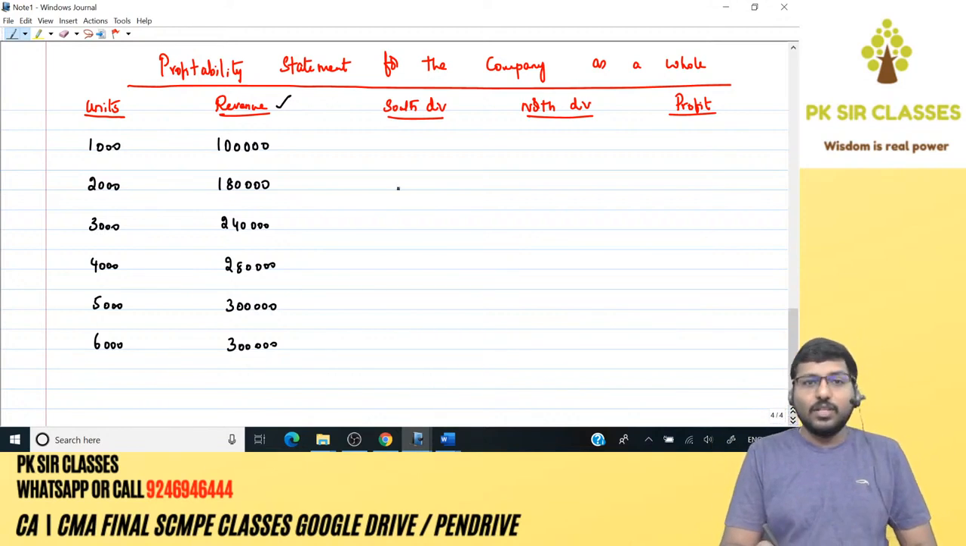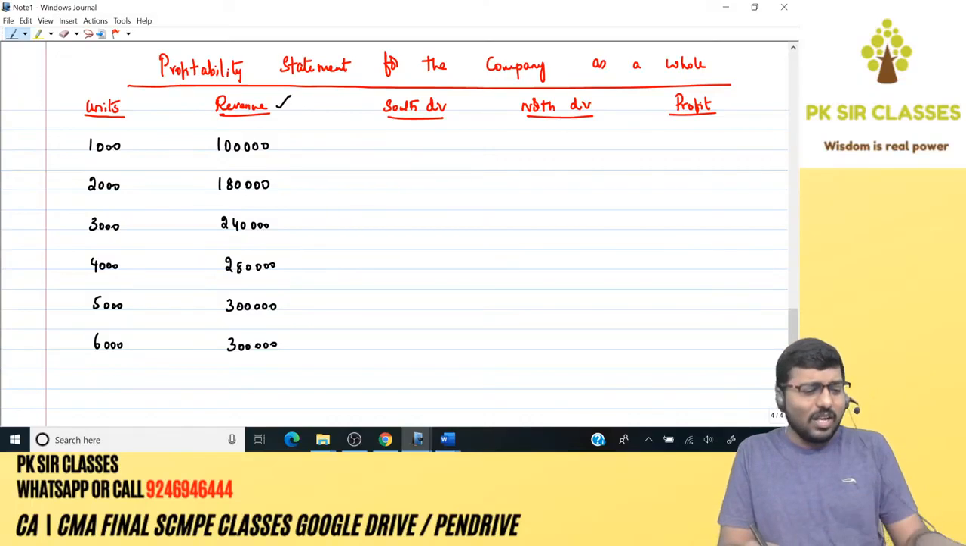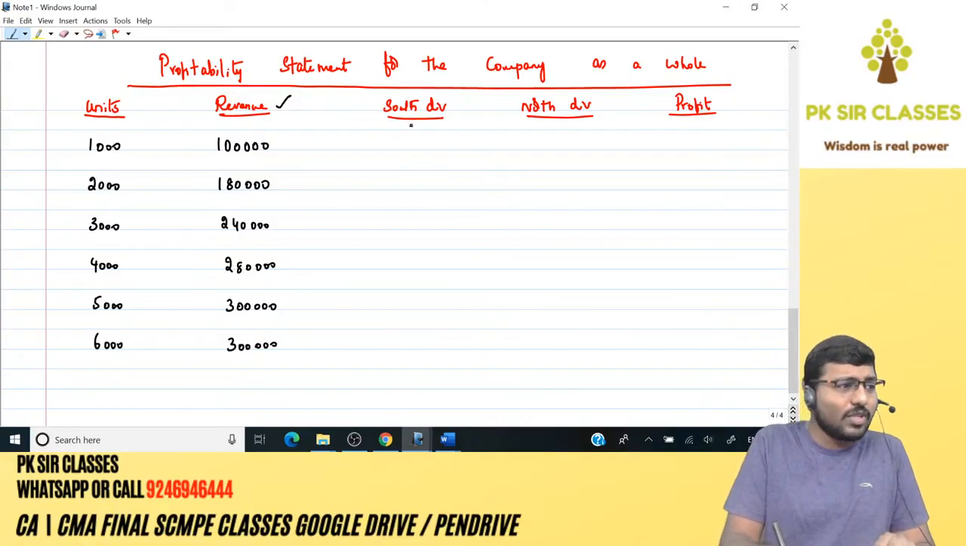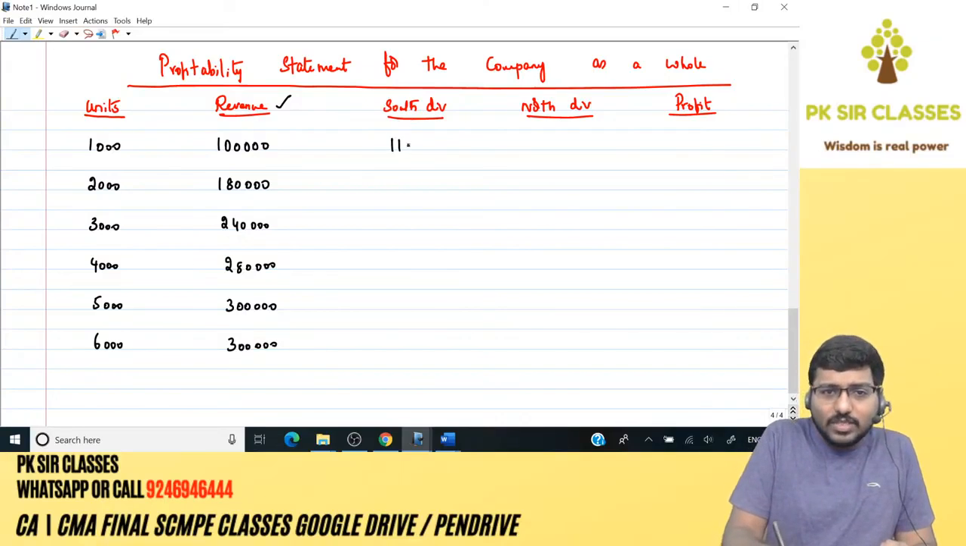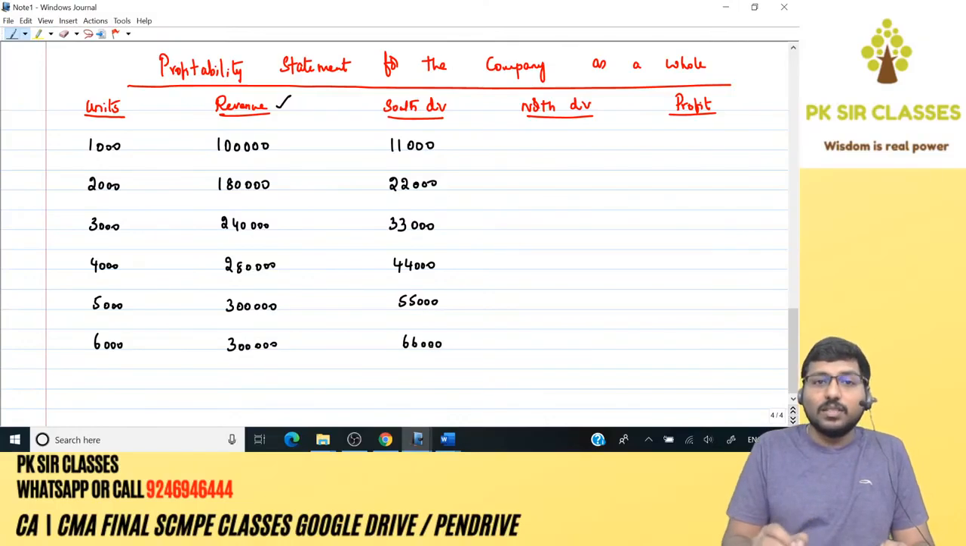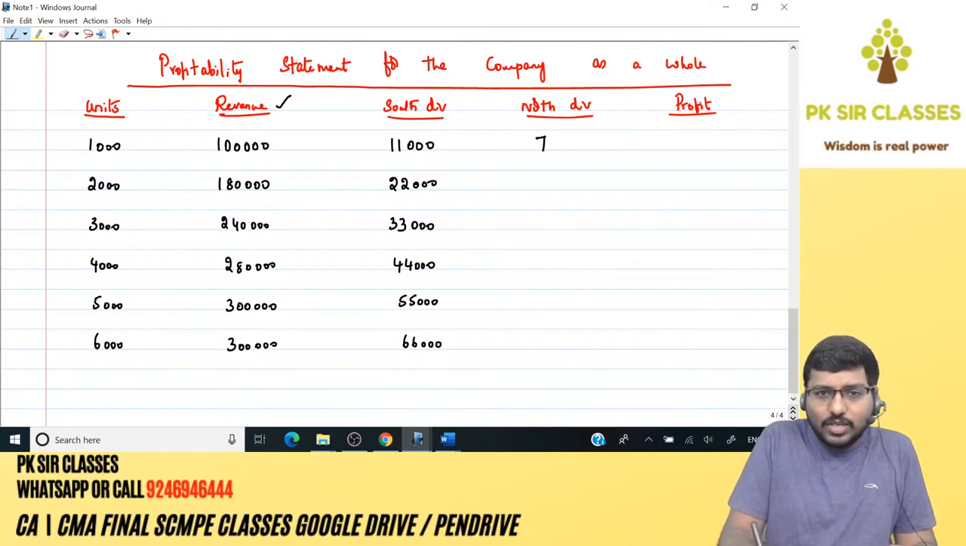Okay. Chalo, fantastic. Now, South division and North division, what is the cost? The cost is nothing but variable cost, the relevant cost, not the fixed cost. Okay, what is the variable cost of South division? 11 rupees. 11 into 1000 units, 11,000. 22,000. 33,000. 44,000. 55,000. 66,000. Coming on to North Division, 7. So it is 7,000.